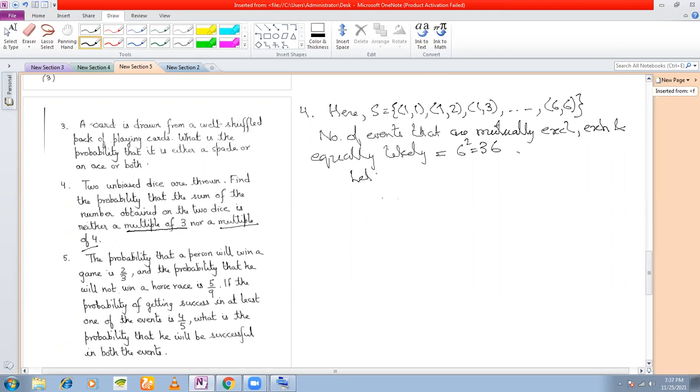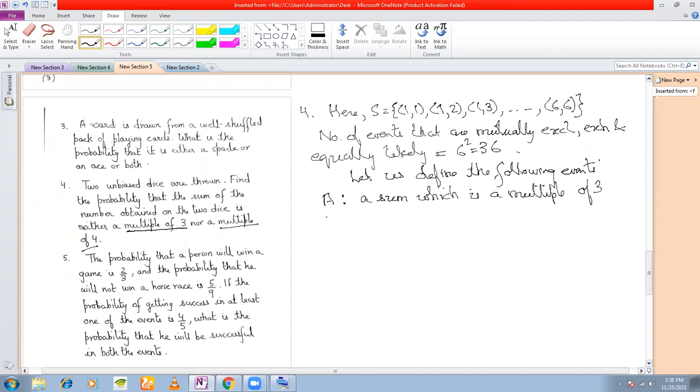So we define the following events. Because the given question consists of 2 events connected by a NOR, that is why we define the event A as a sum which is a multiple of 3, and we define the event B as a sum which is a multiple of 4, right?